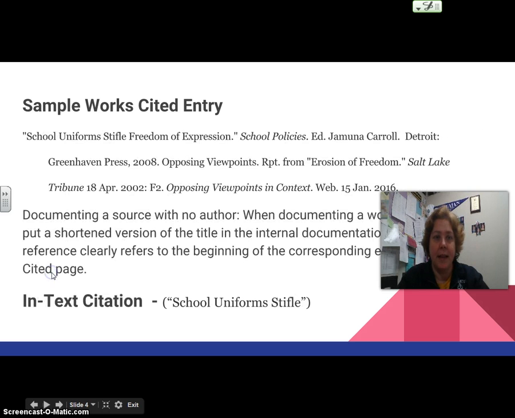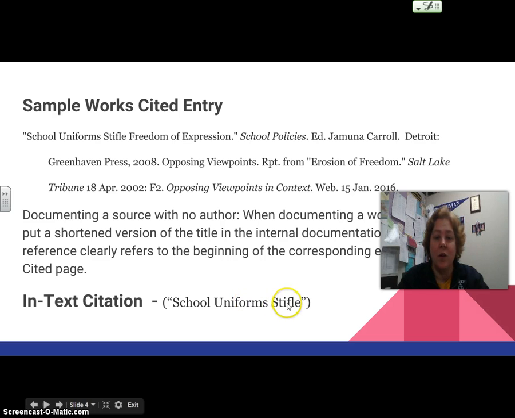Now the problem comes when you have a citation without an author's name. This article starts with quotation marks, which means that this is the article's title. "School uniforms stifle freedom of expression." We don't have an author, so therefore we put a shortened version of the title in the internal documentation. Make sure that your article is clearly referenced to the specific article. If all of your articles are on school uniforms, you can't just put school uniforms as your article title.